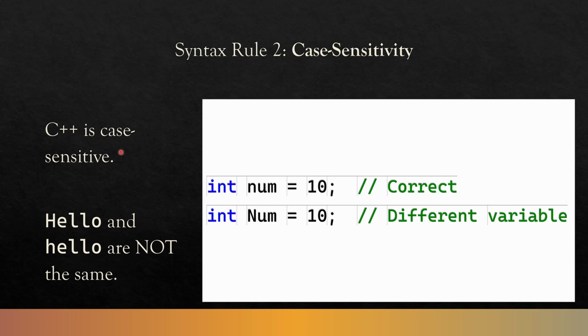Next, you need to remember that C++ is case sensitive. Hello and hello are not the same. Capital H, lowercase h are different. So int num equals 10. This is correct, there's nothing referring to it, but int Num with capital N is a different variable altogether. These are two different things. There are naming conventions that say when you should capitalize, when you shouldn't, but that's not what this is about. For now, I just want you to really understand that C++ is case sensitive. You need to pay attention to your capitalization. Whenever there's an issue with student code, in my experience, 7 out of 10 times it's a capitalization issue.